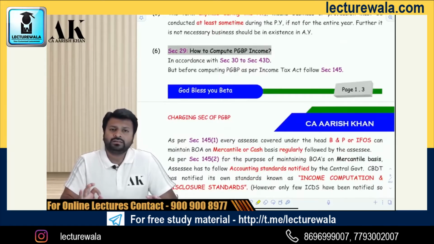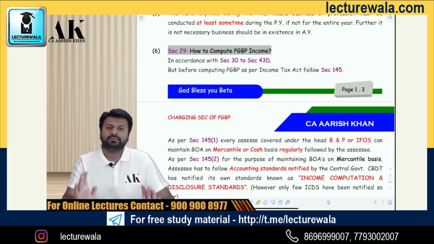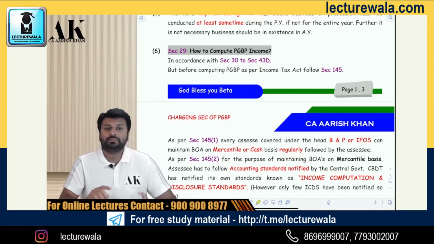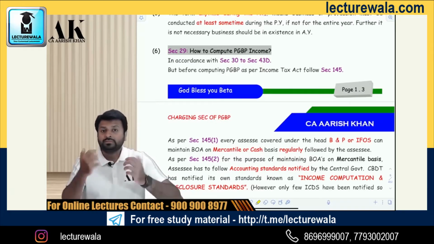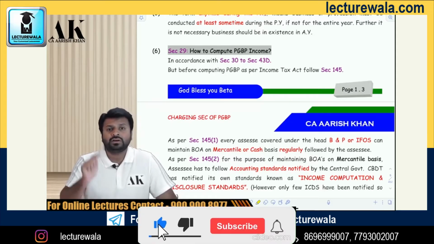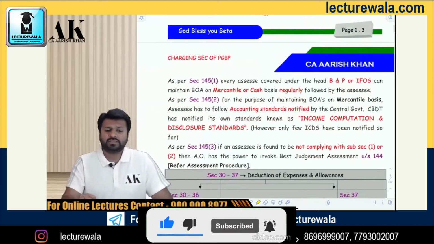And section 29 very clearly says, in a very simple line, that to compute PGBP income, you have to follow section 30 to 43D. You follow 30 to 43D and you will be able to compute PGBP income. But before that, you also have to make books of accounts. So how to make books of accounts and which accounting method to follow under income tax law? About that, it is given in section 145. And in 145, there are 3 subsections which talk about that.